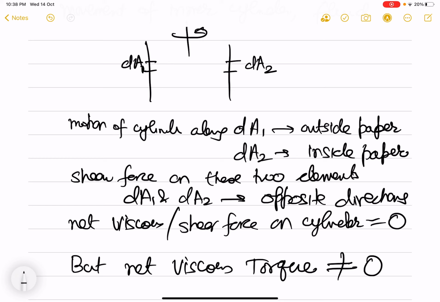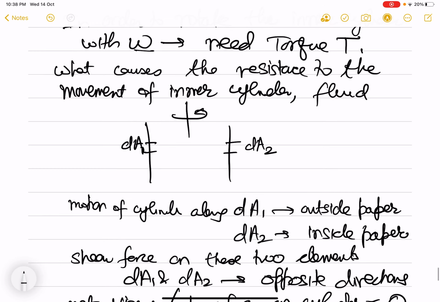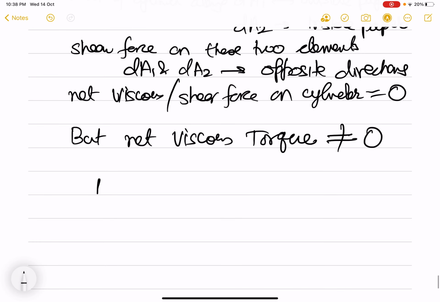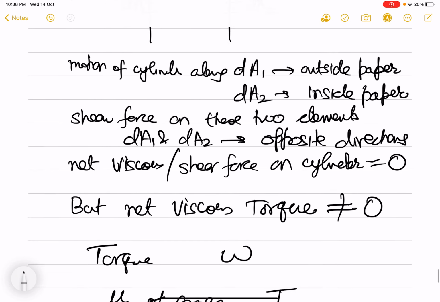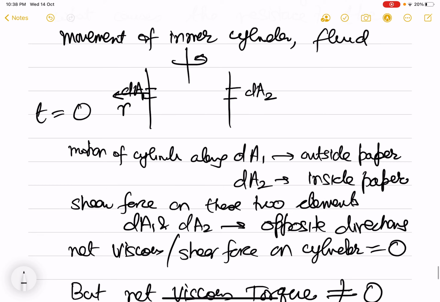So here there is a viscous torque, and you'll solve this problem in the tutorial, but what you will see is that there is a relation between torque and omega, and in this relation mu obviously comes in because of shear stress. Now when I talk of shear stress here, realize r is the direction of area and the tangential direction here is theta.